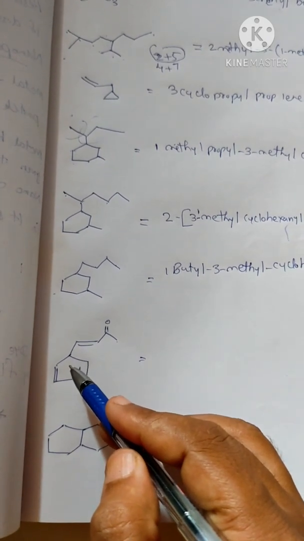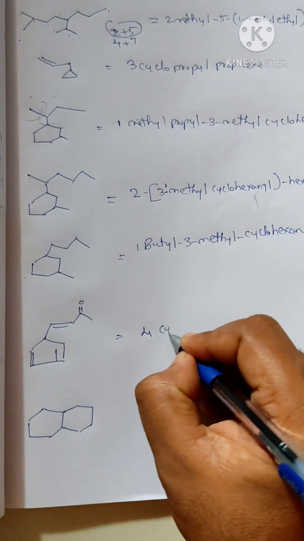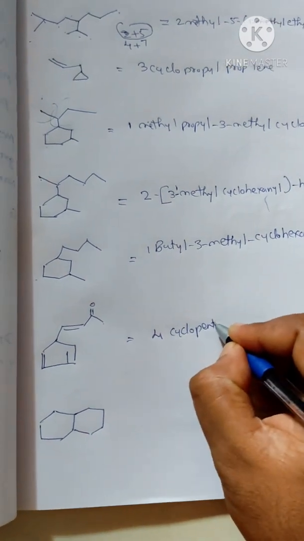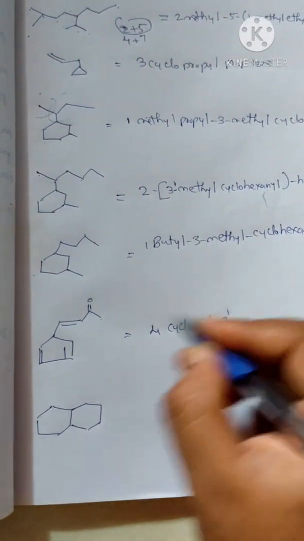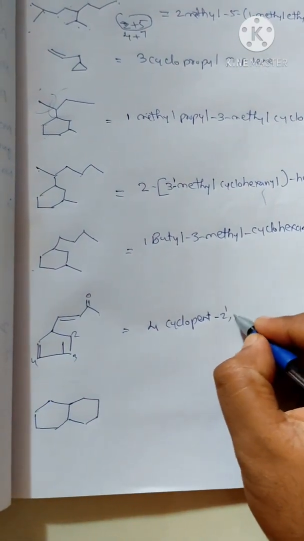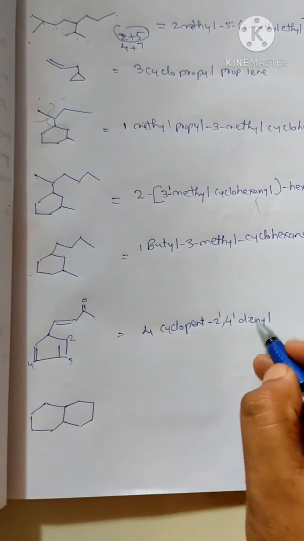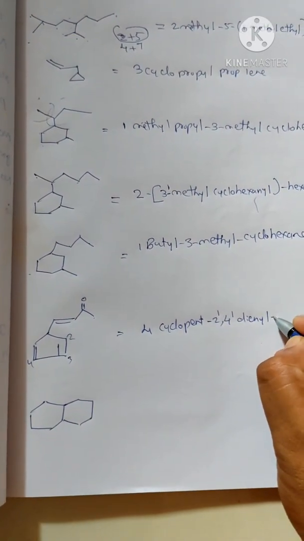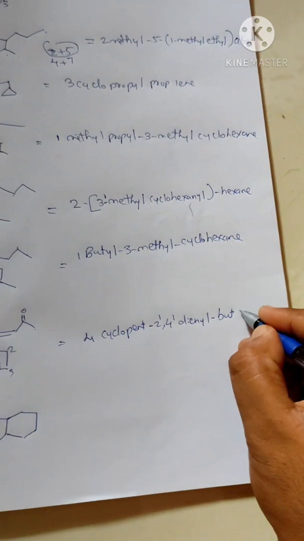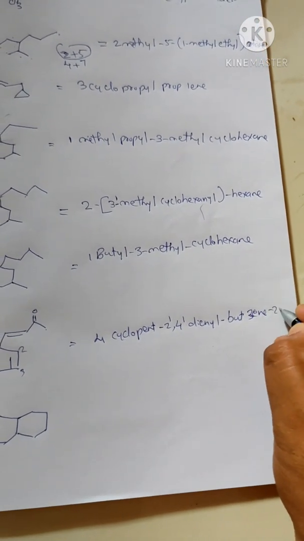Okay, so what will be the name? Cyclohexyl, not cyclopentyl. The fourth position we have cyclopent. And where is the double bond? Pent 2 dash, the second position, 2, 3, 4, 2 dash, then 4 dash dienyl. Okay, so cyclopenta-2,4-dienyl. Then we have to give the normal way: but-3-en-2-one.